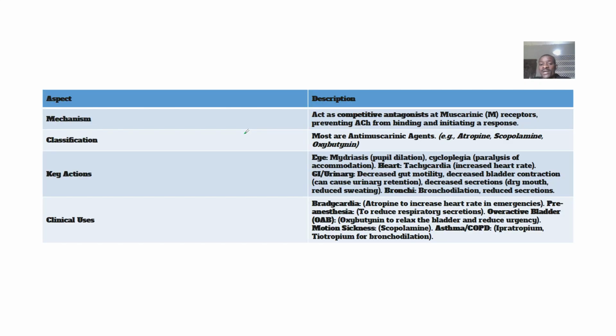Right. So their mechanism, they block the receptors. You understand? They block the receptors. So we have drugs like atropine, scopolamine, oxybutynin. You understand? So most of them, if the body is acting slow, they activate it. If the heart is beating slow, they activate it. If the eyes are getting too large, they activate the eye so that the eye will constrict. A lot of things, right?